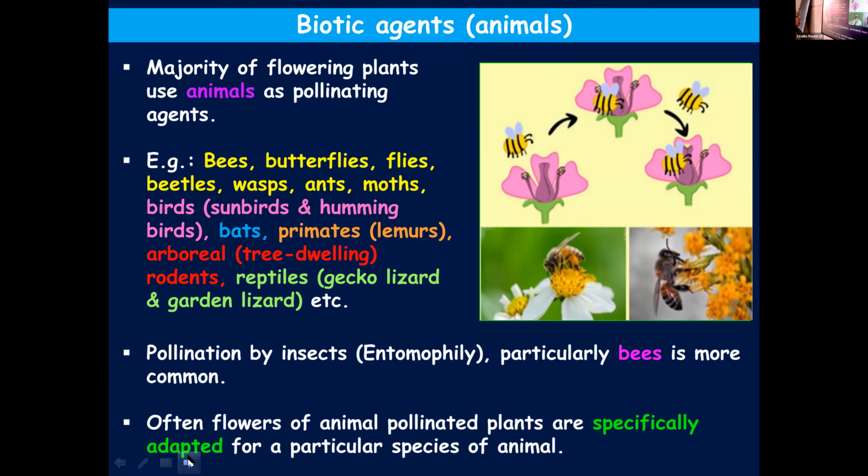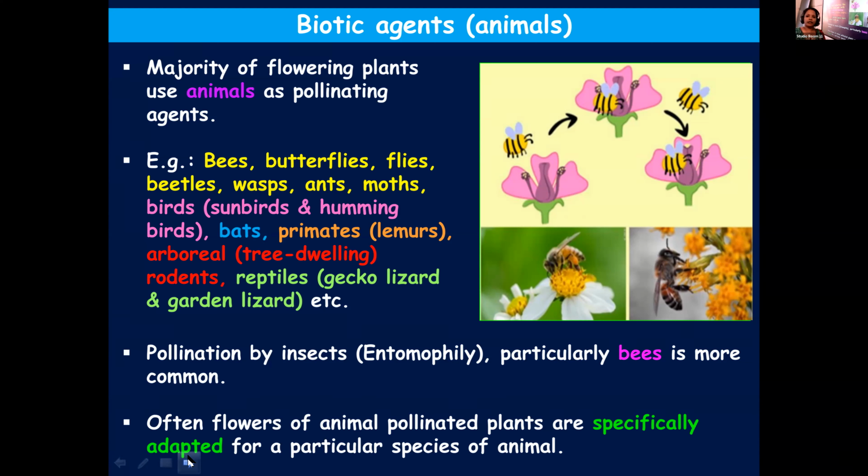Often, animal pollinated flowers are specifically adapted for a particular species of animal. In the majority of cases, this pollinator-flower relationship is specific. Each particular type of flower will have some specific adaptations for its pollinator.